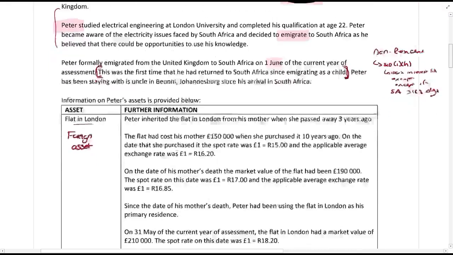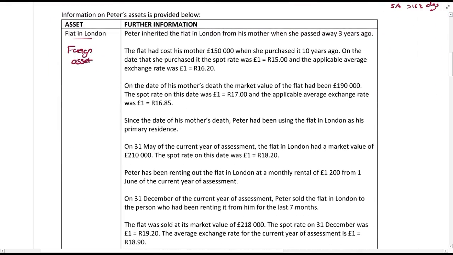Peter inherited the flat in London from his mother when she passed away 3 years ago. The flat had cost his mother £150,000 when she purchased it 10 years ago, and on the day that she purchased it, the spot rate was 15 rands to the pound, and the applicable average exchange rate was 16.20.